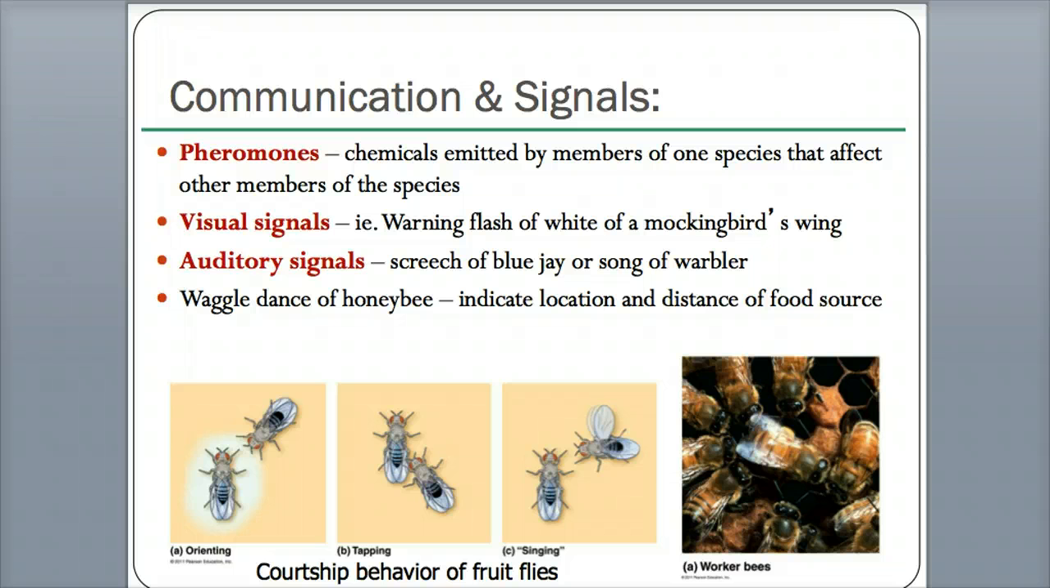Another way is called visual signals. I don't have a picture for you guys, but the mockingbird actually has a white spot on its wings, and this warning flash is what it uses to gather its prey. These birds eat worms or bugs on the floor, and when the mockingbird is ready to eat, it opens its wings and shows these white patches. It's sort of like a declaration that this is my territory, or I'm ready to eat.